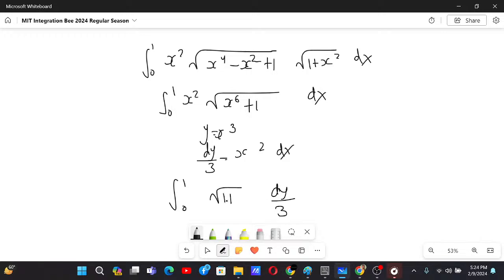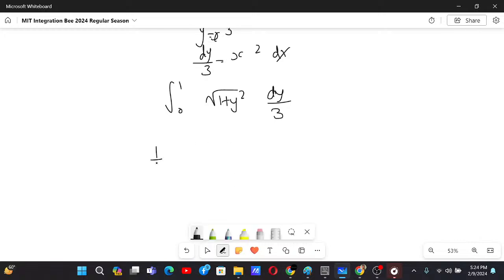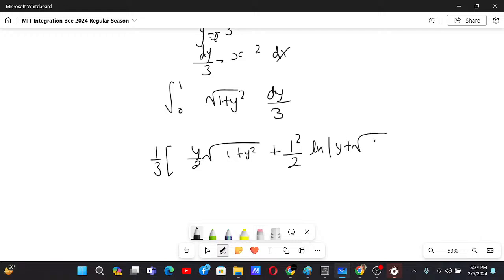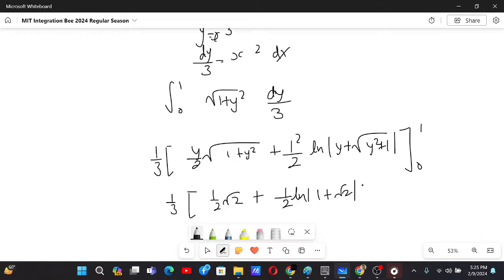Over here we will have 1 plus y square, and now this is a pretty easy problem. y by 2 root under 1 plus y square plus a square by 2 ln of y plus root under y square plus 1. And all of this is going from 0 to 1. That's why we will have 1 by 3. This is 1 by 2 root 2 plus 1 by 2 ln of 1 plus root 2. And minus, this will be 0, this will also be 0.